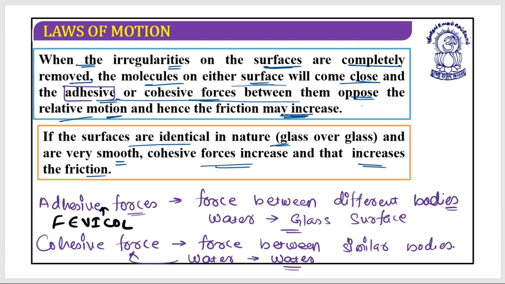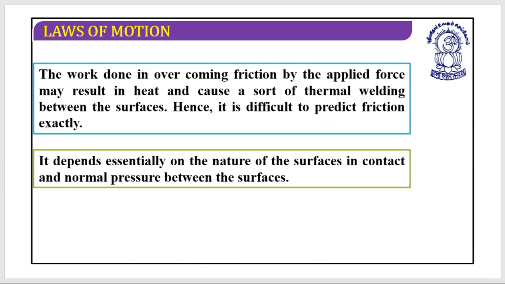Initially the situation was like this, the first object and the second object. Now suppose we somehow managed to get it like this. Now if these two surfaces come closer, certain kinds of forces act, maybe cohesive, meaning bodies of the same nature, or maybe adhesive, and due to this friction can arise.